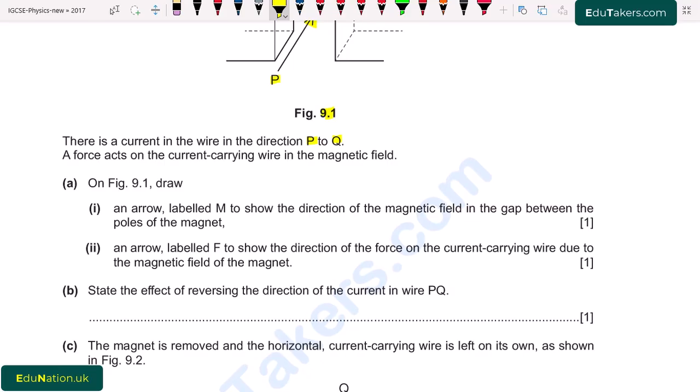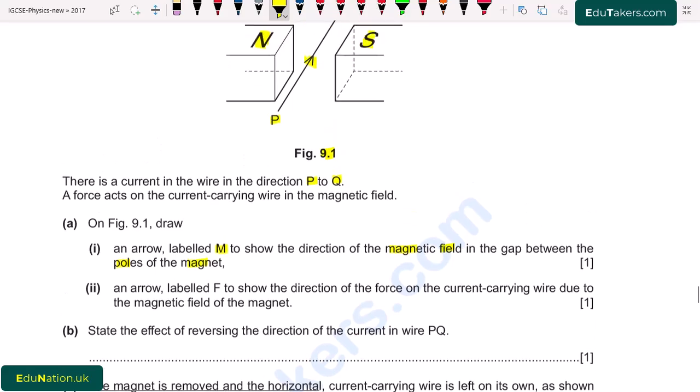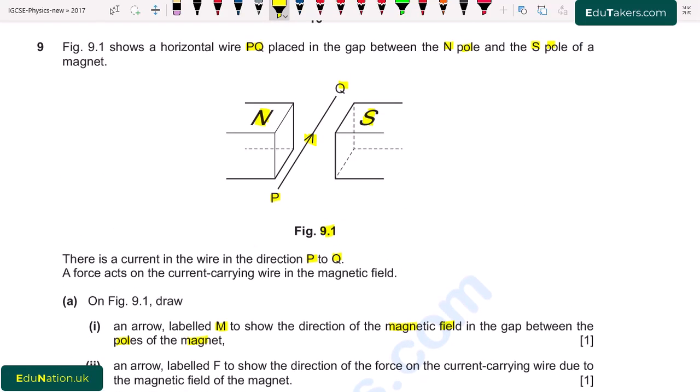On figure 9.1, draw, part first, an arrow labeled M to show the direction of the magnetic field in the gap between the poles of the magnet. So here we have to show the direction of the magnetic field. Going back to the figure, we can see the two poles of the magnet, north and south pole, and the magnetic field always points from north to south.